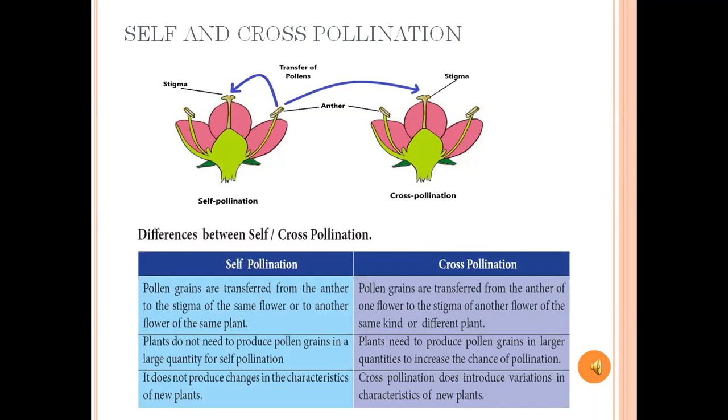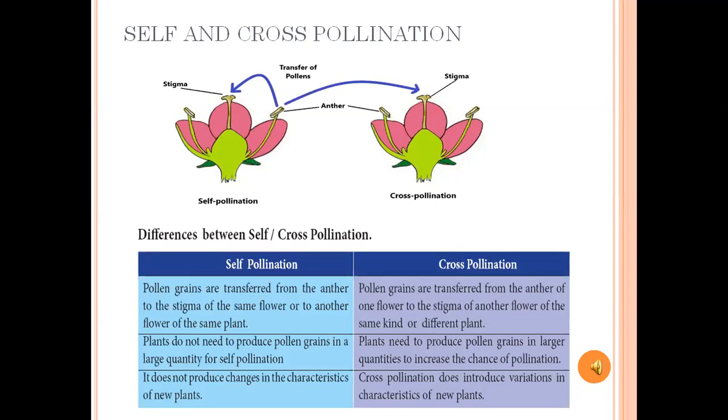The difference between self-pollination and cross-pollination. Self-pollination means pollen grains are transferred from the anther to the stigma of the same flower or another flower of the same plant. But in cross-pollination, pollen grains are transferred from the anther of one flower to the stigma of another flower of the same kind or a different plant. Second point is, plants do not need to produce pollen grains in large quantity for self-pollination.